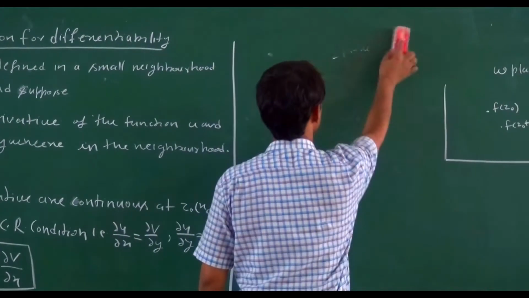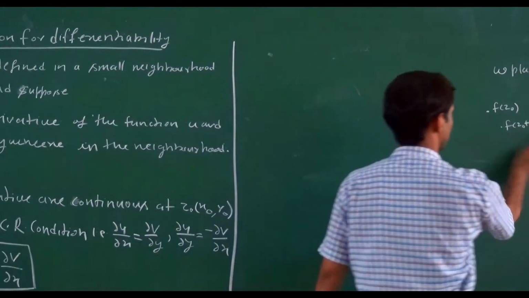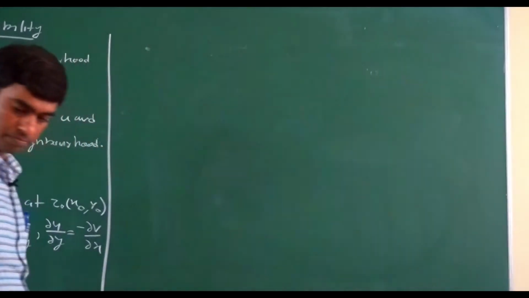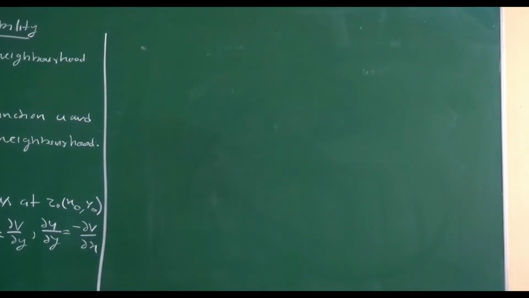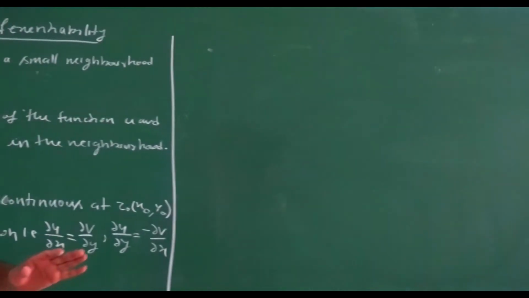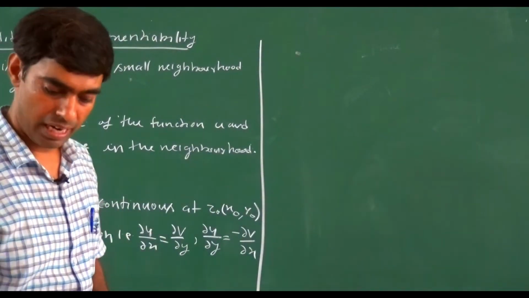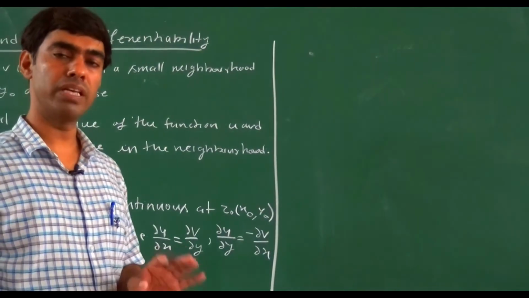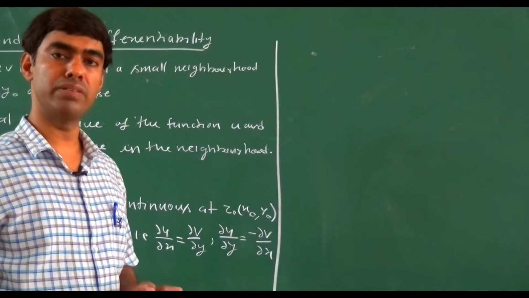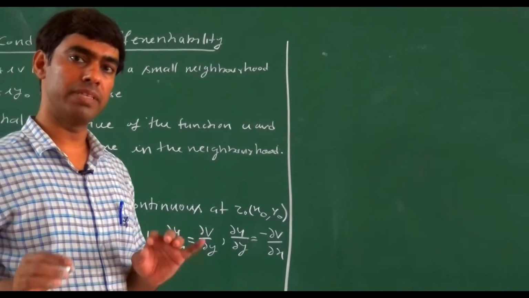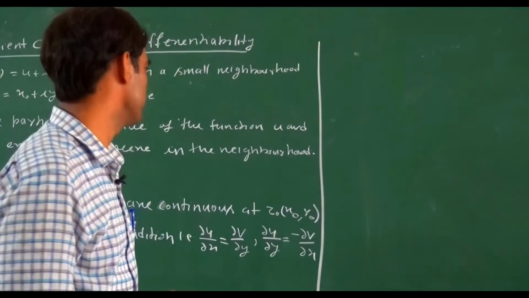So now we formally prove this theorem. What is the proof of this theorem? We prove this theorem using the Taylor series expansion for two variables. The Taylor series expansion is only applicable if a function is continuous and its partial derivatives exist and are continuous.